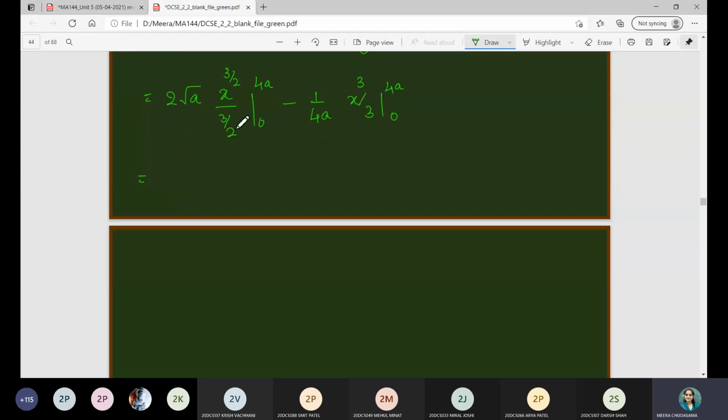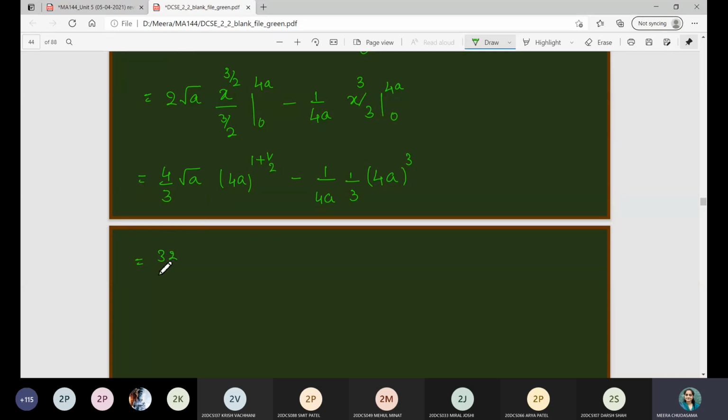So now you can see that this is 4 upon 3 square root of a. When you substitute 4a raised to 3 by 2, 3 by 2 we can write as 1 plus 1 by 2. 1 upon 4a, 1 upon 3 is also common, and here we have 4a cube. So simplification when you do it, 4 into 4 is 16, square root of 4, so it is 32.